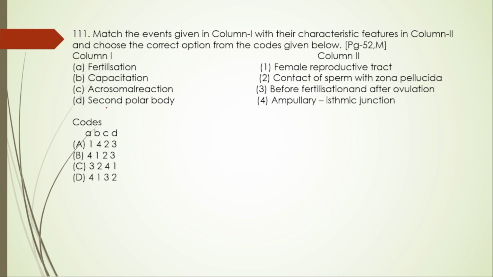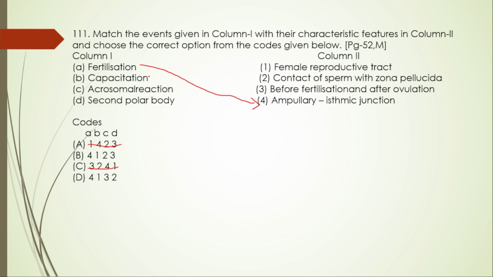So next one is 111, a match the following type question. Column 1, fertilization, matches with the ampullary isthmic junction. A is 4, and since two options have that, this is eliminated. C and then A are eliminated.